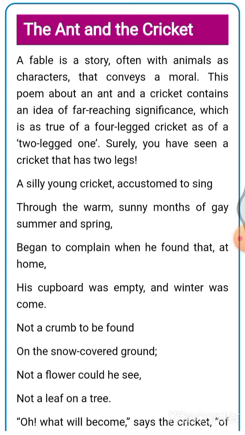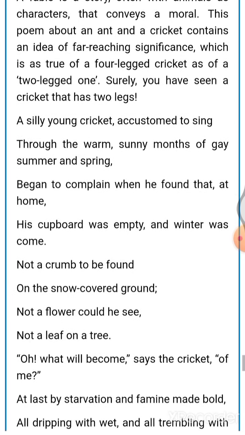Now let's see the poem. A silly young cricket, accustomed to sing through the warm sunny months of gay summer and spring. Here the poet says that the cricket was a silly cricket who used to sing.